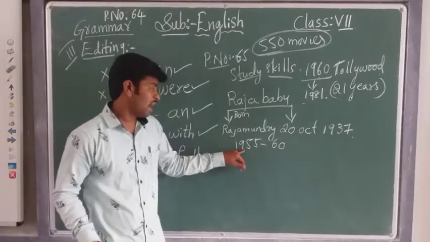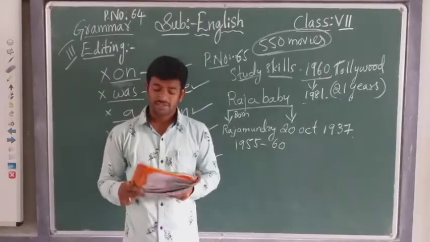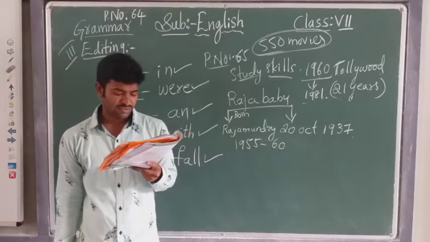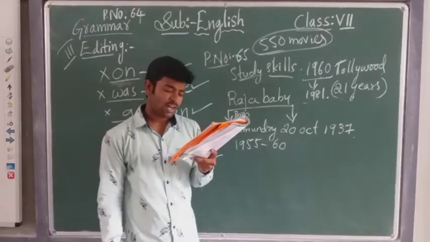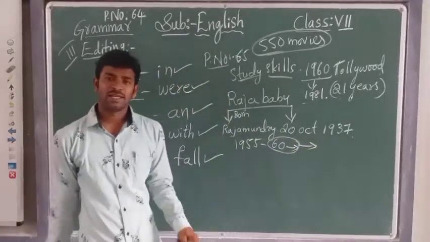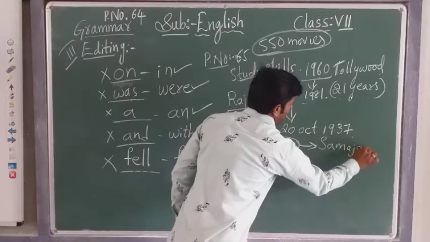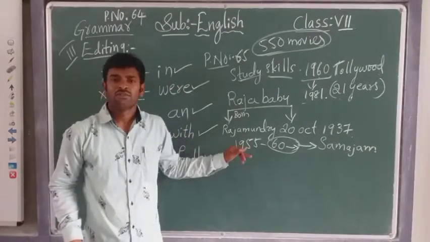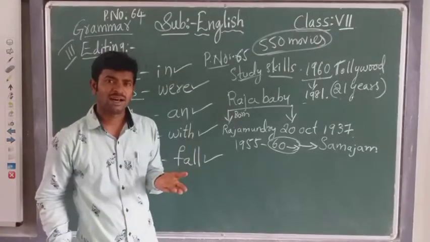After teaching from 1955 to 60, that means 5 years, he participated in dramas. 1960 was a milestone in his life because that was the year in which he had his first chance to act in a film called Samajam, S-A-M-A-J-A-M. He acted in dramas for 5 years, and then there was a milestone. Good luck came in his life.